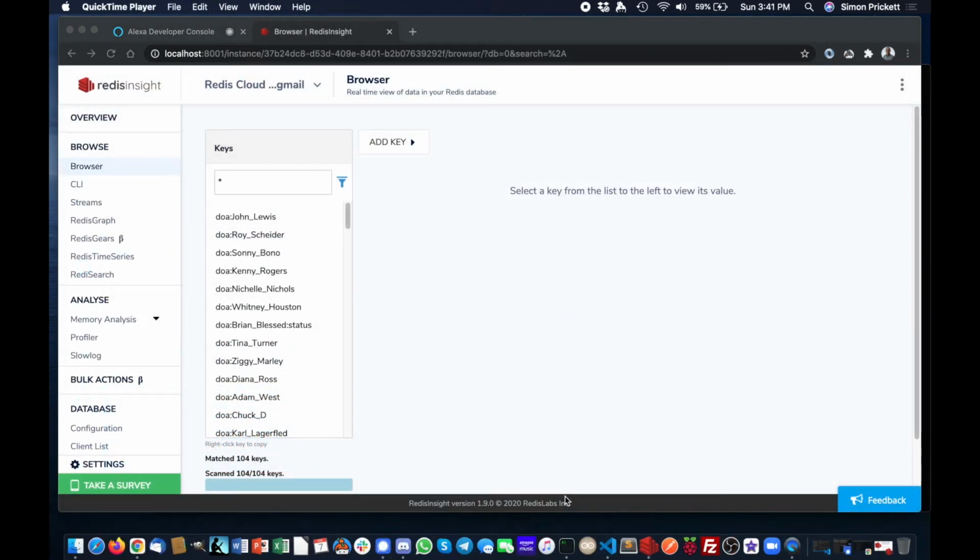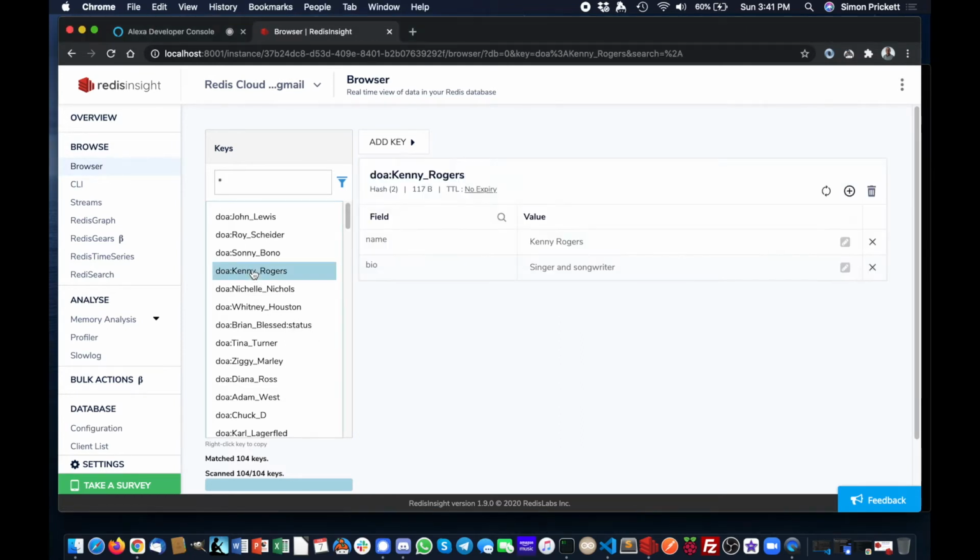So now I've flipped over to looking at the Redis instance that this Alexa skill is connected to, and we're using Redis Insight, which is the free Redis Labs tool that allows us to look at this in a graphical way. So I can see all the keys over here. If we pick one of those celebrities that was in my previous game, let's go with Kenny Rogers, you can see that my standing data for this